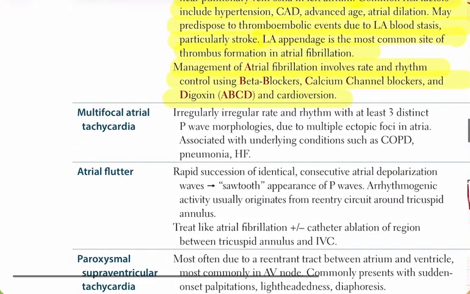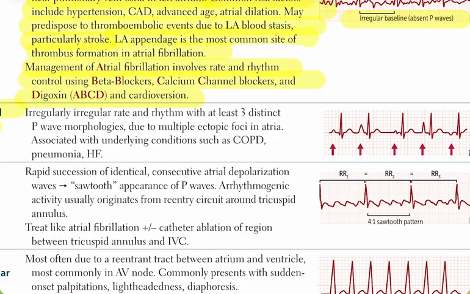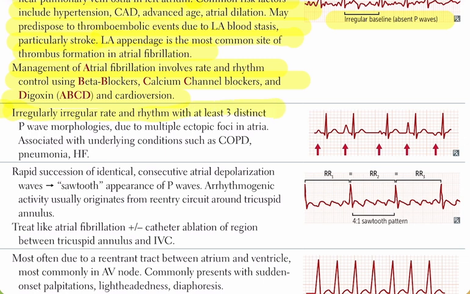Next is multifocal atrial tachycardia. This is also an irregularly irregular rhythm, but the key feature is the presence of at least 3 distinct P-wave morphologies. That means on the ECG you will see 3 or more differently shaped P waves because the activity is coming from multiple ectopic foci in the atria. It is often associated with underlying conditions like COPD, pneumonia, or heart failure.